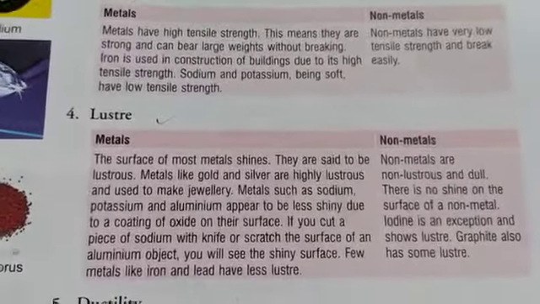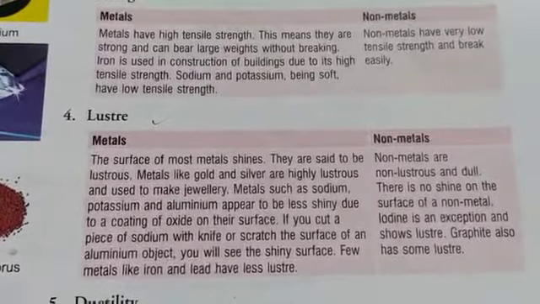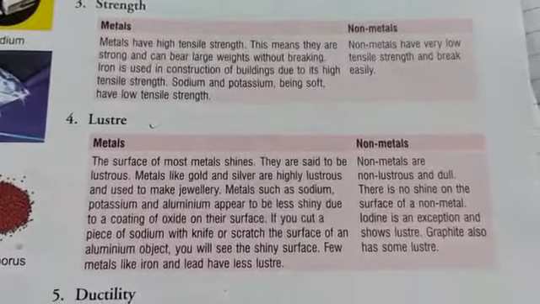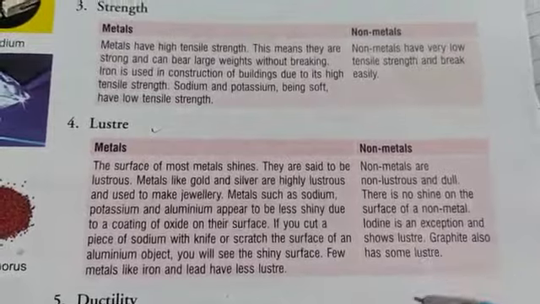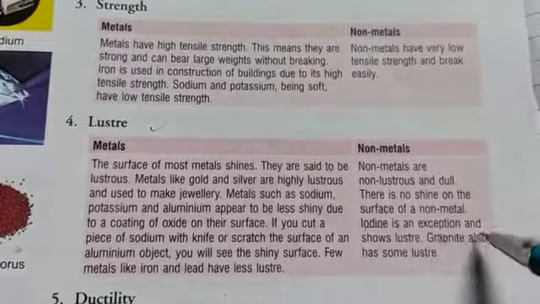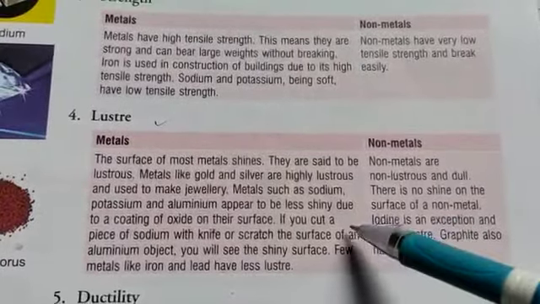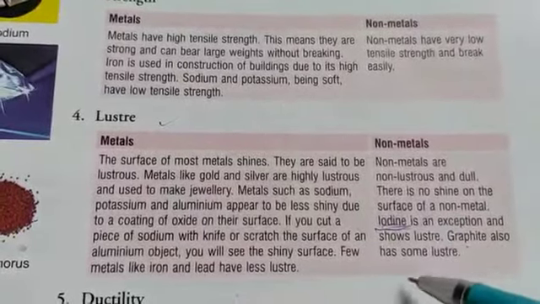Non-metals are non-lustrous. That means they don't have any shining property and are very dull. There is no shine on the surface of a non-metal. Only iodine is an exception which shows luster, and graphite has some luster.